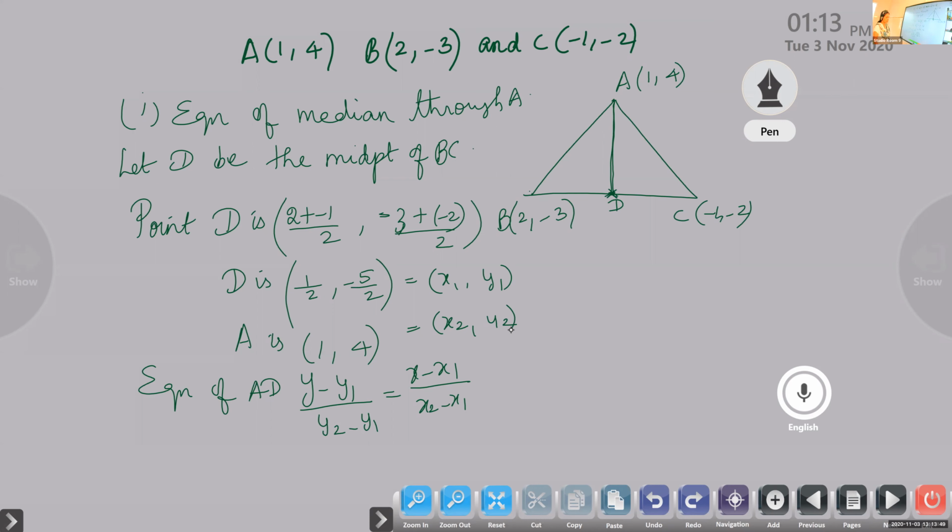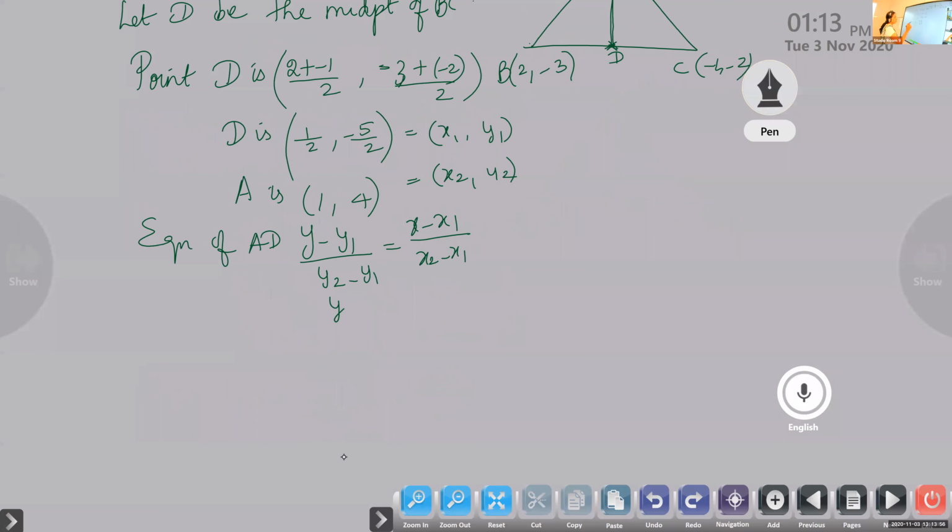When you apply this formula, the equation is y plus 5 by 2, over 4 plus 5 by 2, is equal to x minus 1 over... Achyut, is it correct? Is it okay? Yes, ma'am. Now take LCM and simplify.